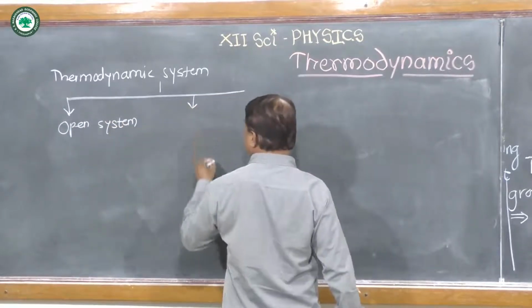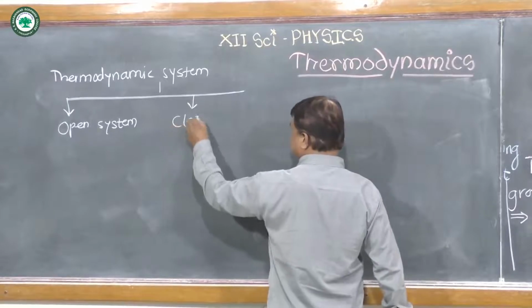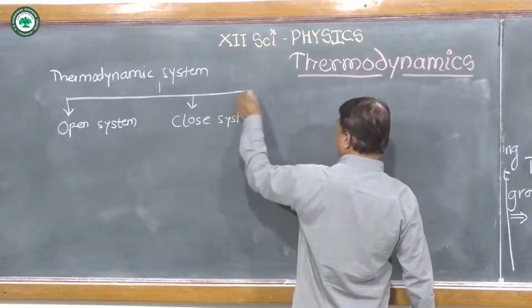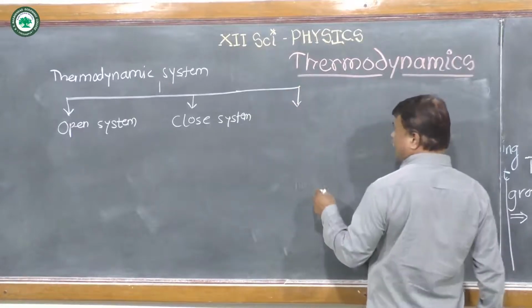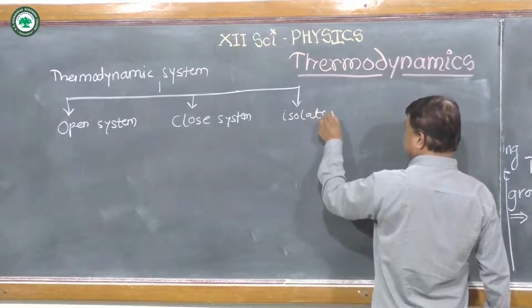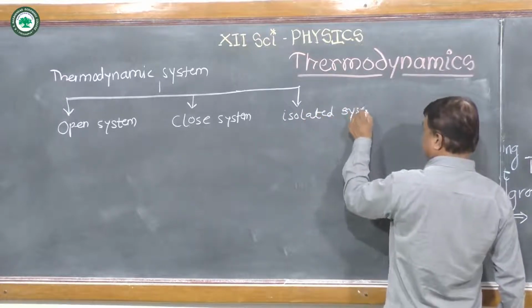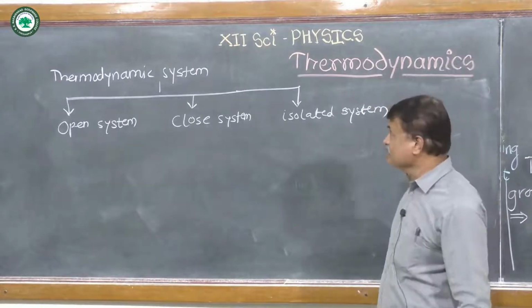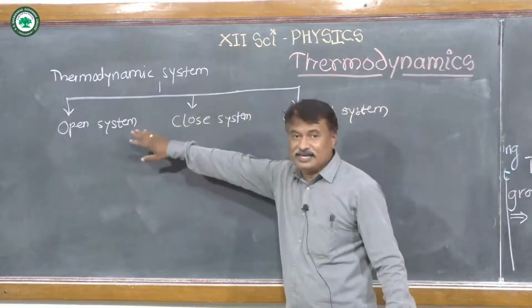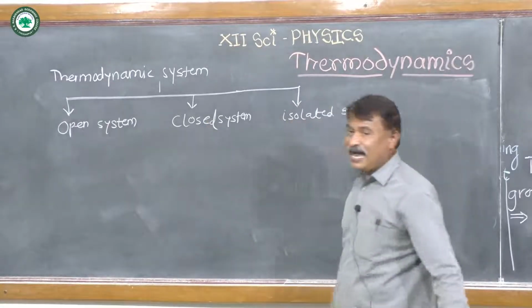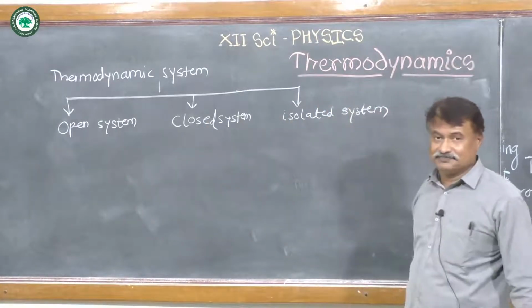The second type is the closed system. And the third type is the isolated system. So the thermodynamic system is classified into three ways: open system, closed system, and isolated system.